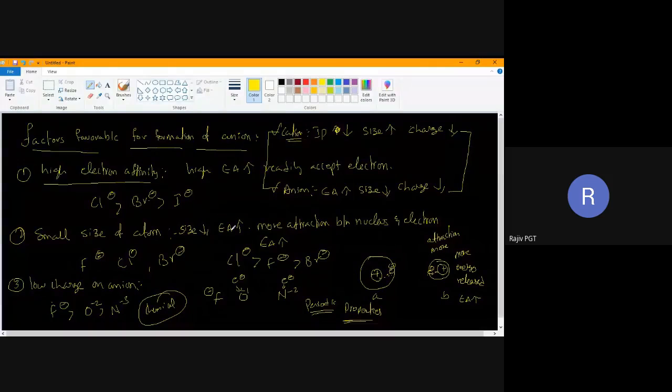The next factor we have to study is lattice energy. This also will influence the formation of ionic bond. We have studied two factors for formation of ionic bond: one is formation of cation, the next is formation of anion. If this cation and anion are formed easily, ionic bond formation will also be easy. Next, lattice energy also influences the formation of ionic bond, which we are going to discuss tomorrow.